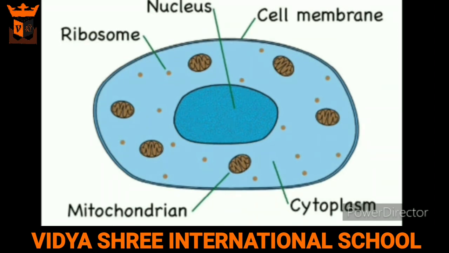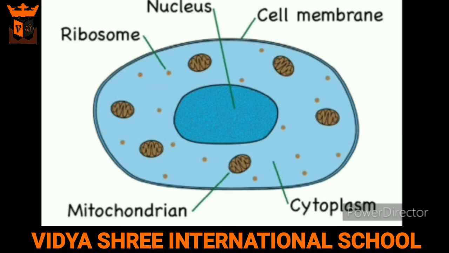The next is cell membrane and cell wall. The outer covering of the cell is known as cell membrane or plasma membrane. The cell membrane separates the cell from its surroundings. It protects the cell and gives it a shape. It also allows water, minerals, and some other necessary substances to pass through it.